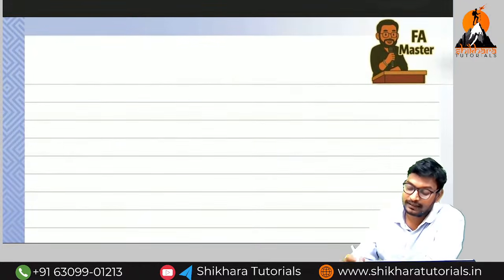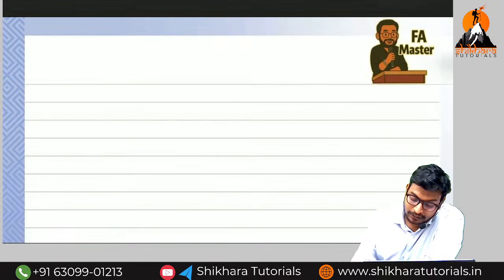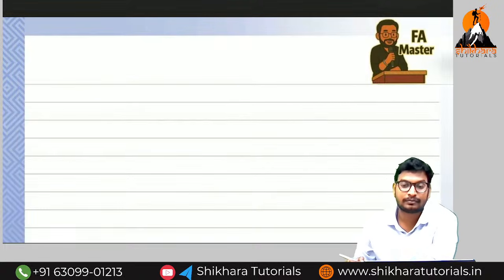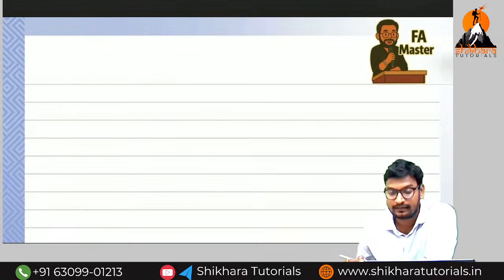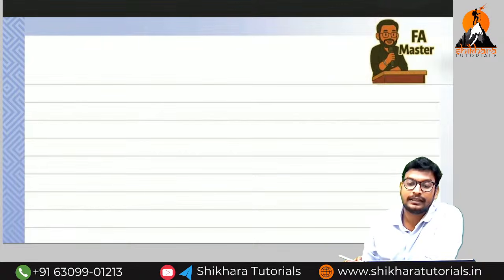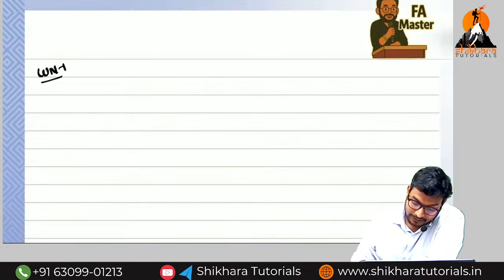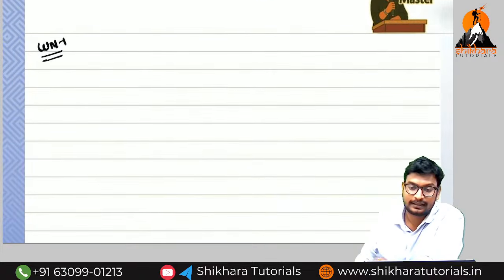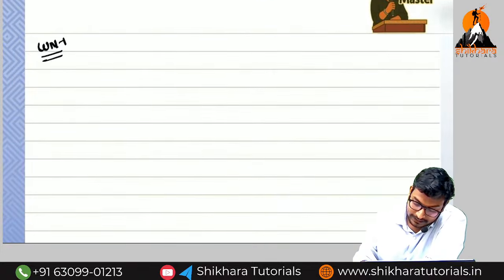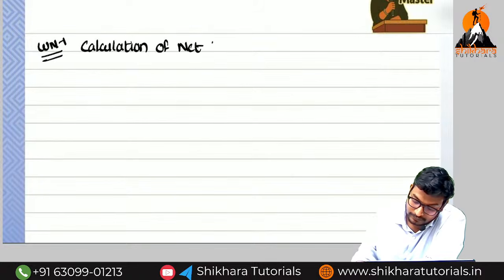So what is step number 1 guys? At the time of recording in the lessee books also, what is step number 1? Present value of minimum lease rentals. So here, calculation of net investment. That's all. Okay. So working note number 1. Even though if you don't understand this concept, now you will understand this concept. So calculation of net investment.